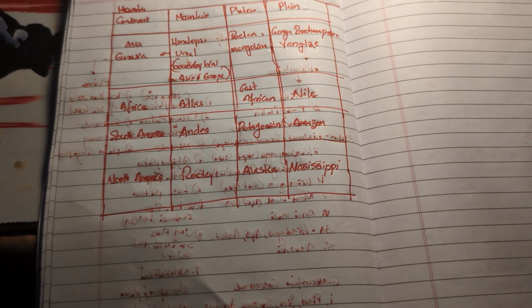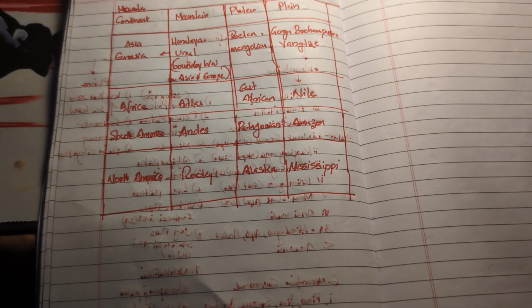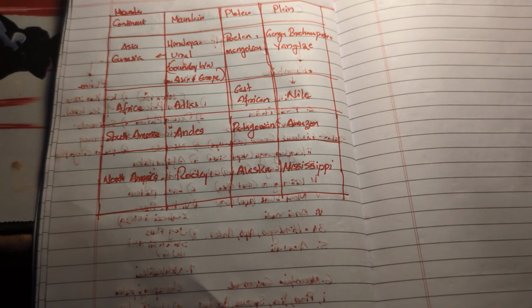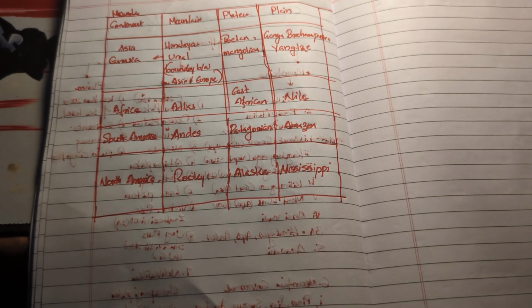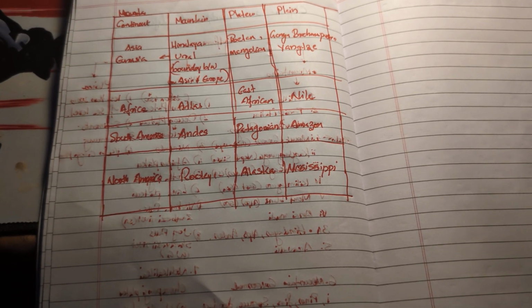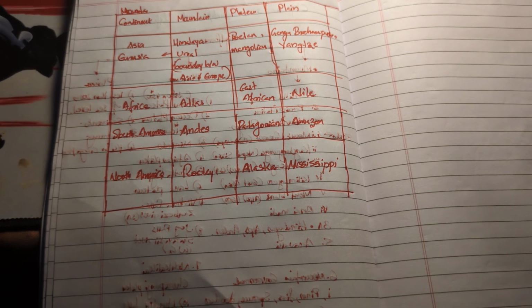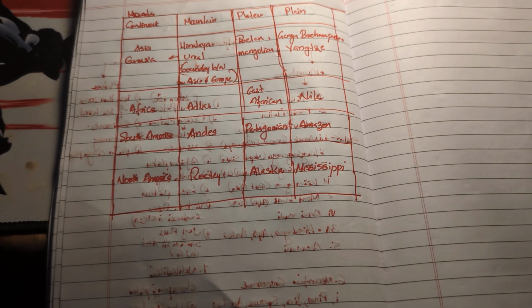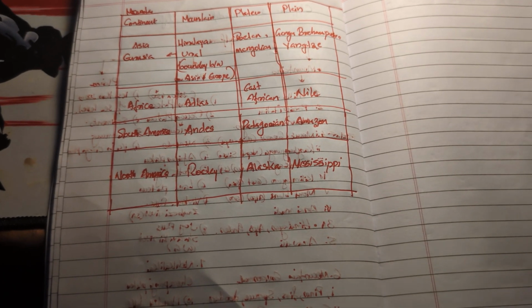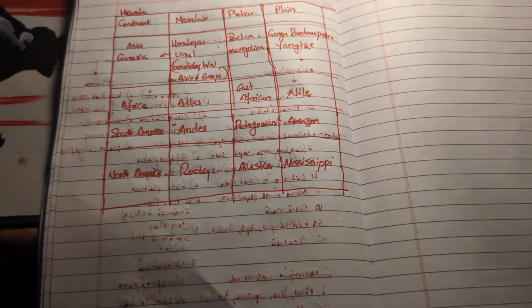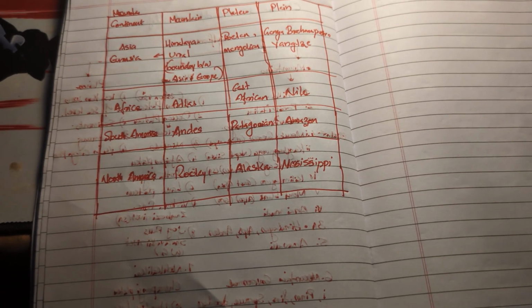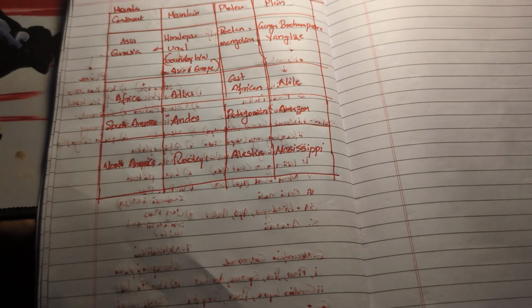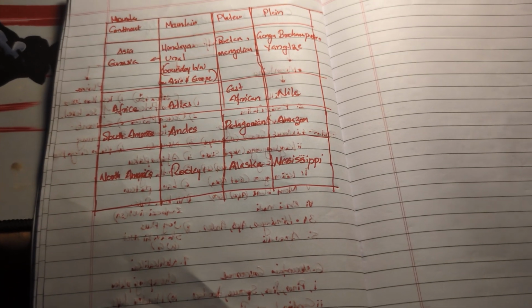Okay. Now another one is Eurasia. In the previous chapter we learned that Eurasia is also a continent. Only humans divided it into Europe and Asia. Actually, Eurasia is situated as a single land, but due to the variety of culture and other factors, we divided it into Europe and Asia. So in Eurasia, the Ural mountain is there, which is the boundary between Asia and Europe, situated in Russia. Okay.